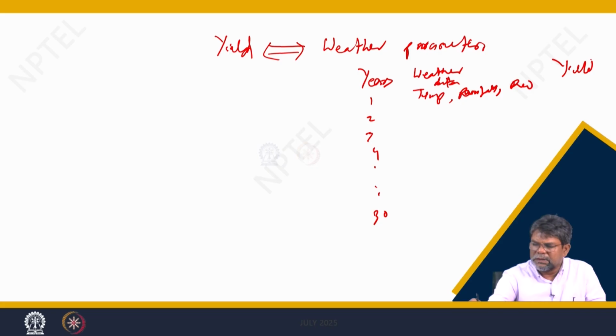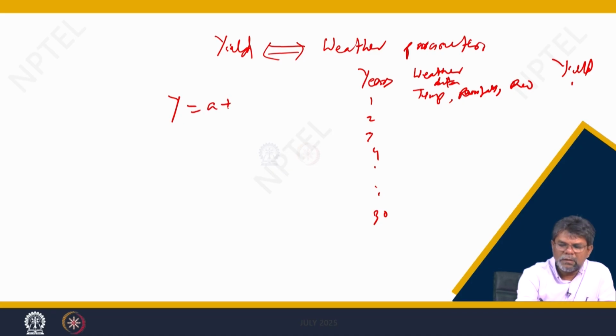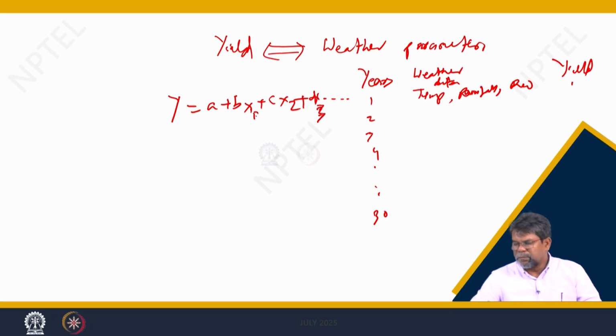For different years you have the yield for a particular crop, so you have 30 yield values, 30 temperature values, rainfall values and radiation values. Based upon this we can develop a simple statistical equation y equals a plus b x 1 plus c x 2, and likewise we can make the relationship based upon the parameters.